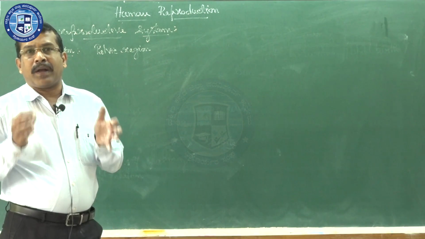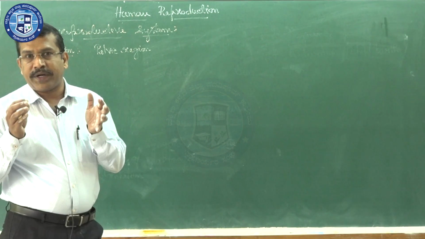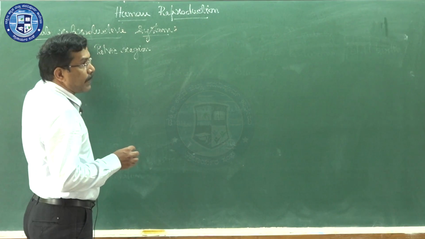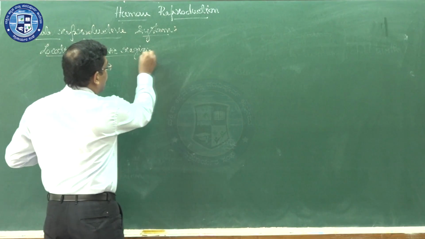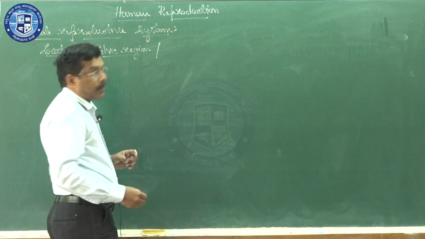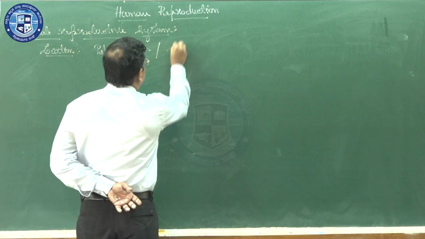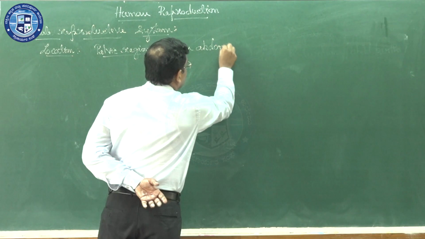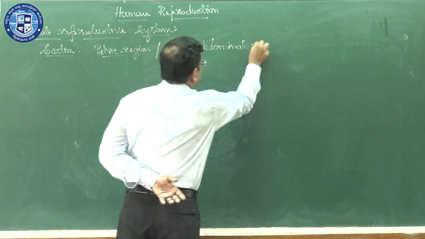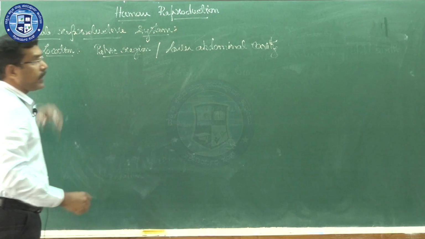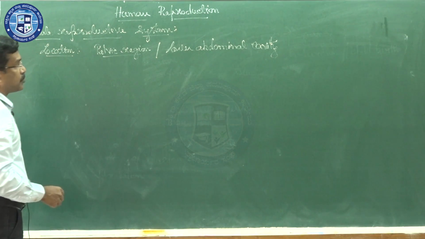So, in the lower abdominal region, which we call the pelvic region, we come across the male reproductive system. If the word pelvic region is not given, we can use an alternate terminology, that is nothing but the lower abdominal cavity. So, that is about the location of the male reproductive system.